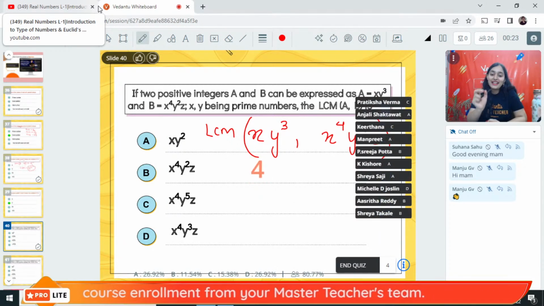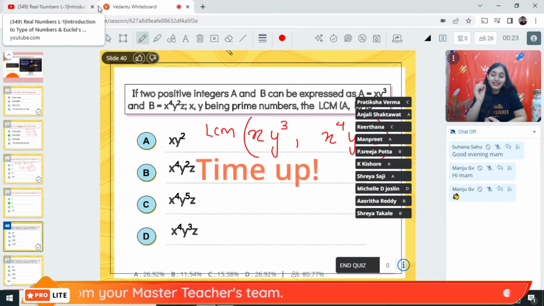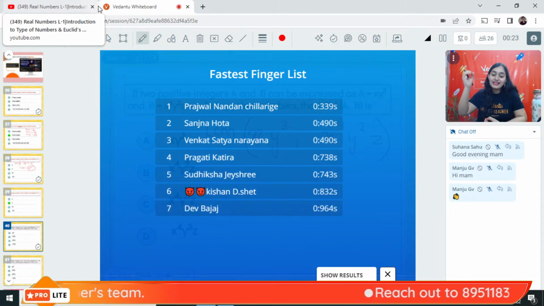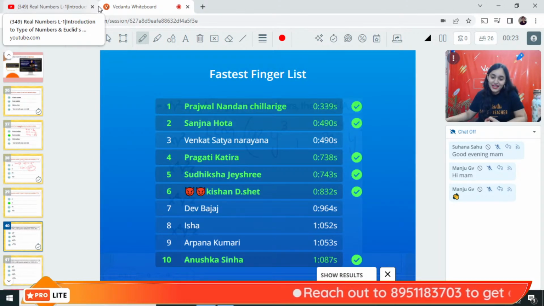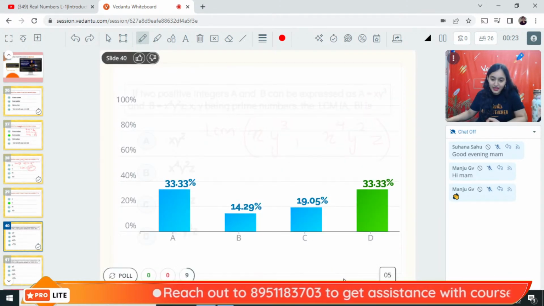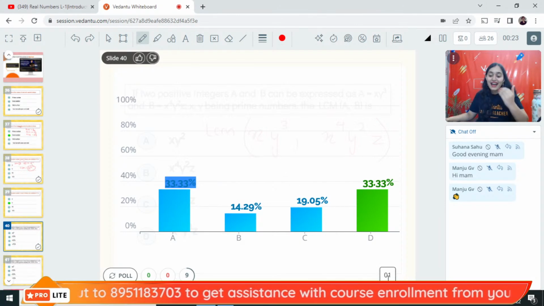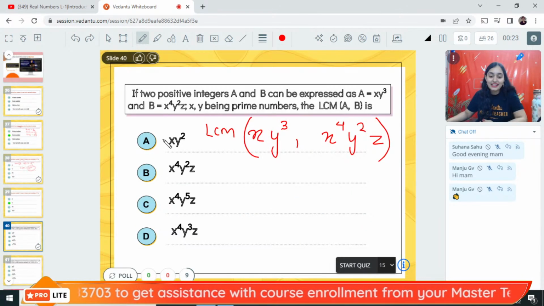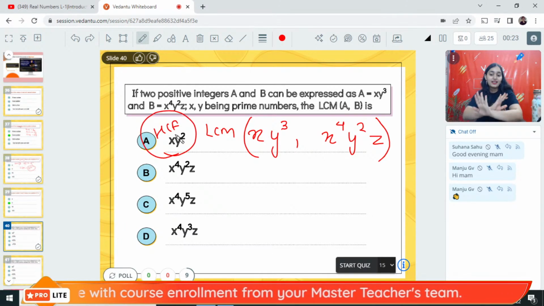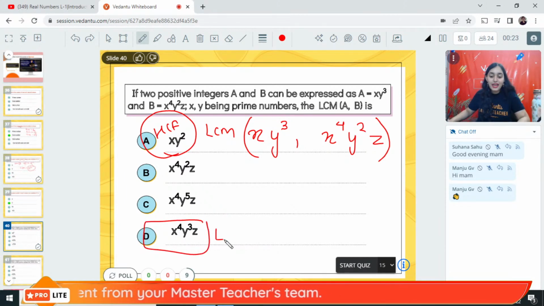Many of you are finding out highest common factor. Option A is the highest common factor. It is not LCM. They are asking LCM. Prajwal, Sanjana, Pragati, Sudiksha, Kishan and Anushka. Very good. But option A is the highest common factor. HCF नहीं पूछा है. They are asking you LCM.